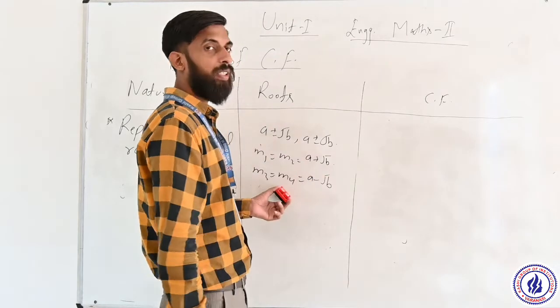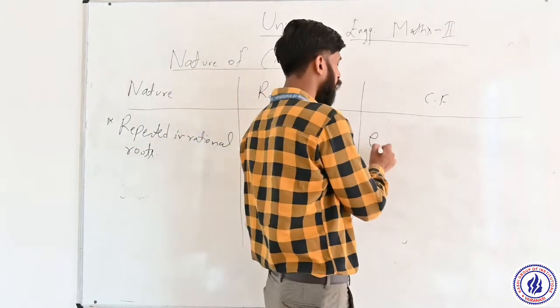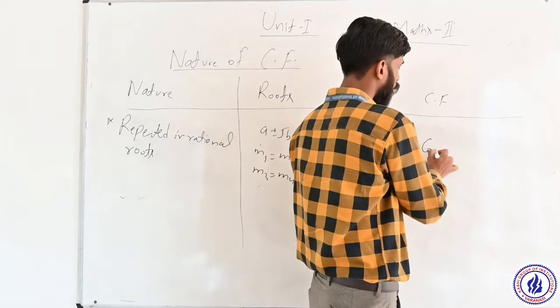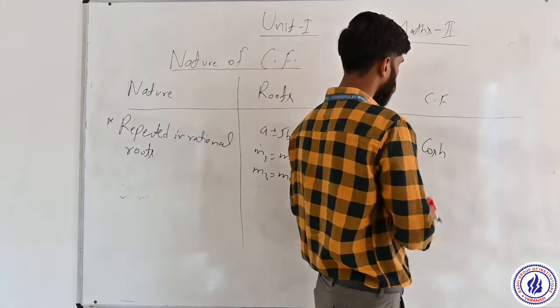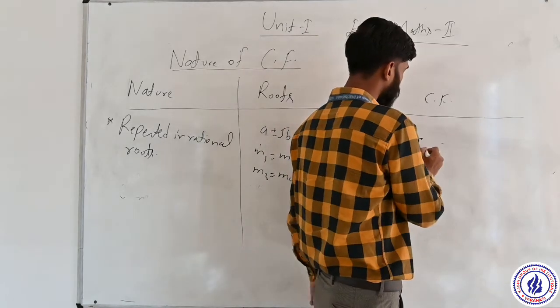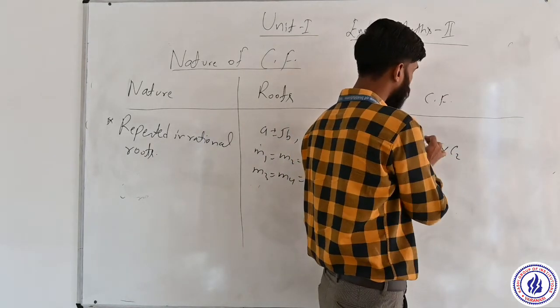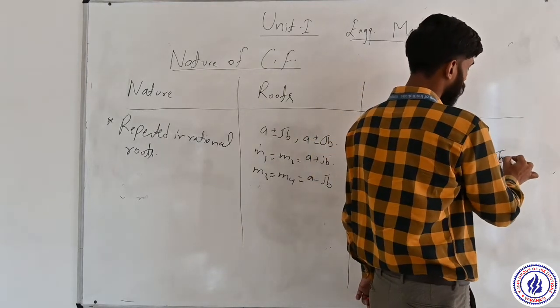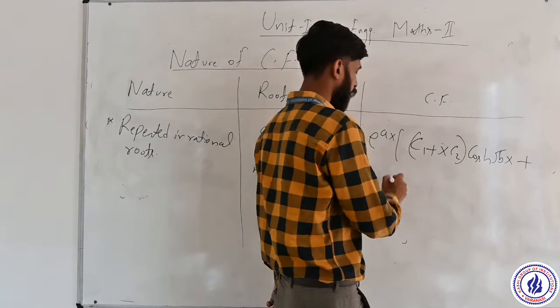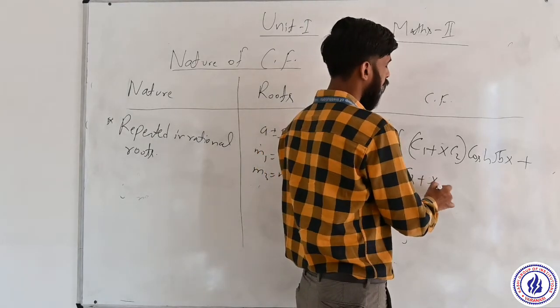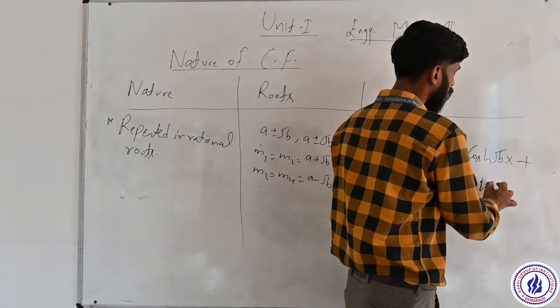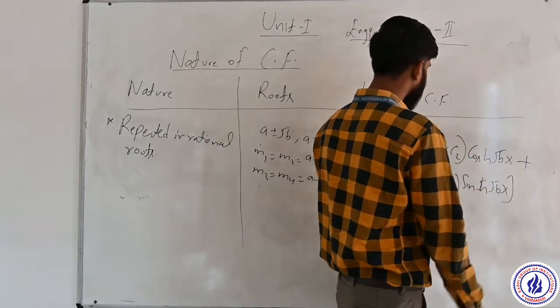So for that, the complementary function is e to the power ax, c1 plus x c2, cos hyperbolic under root bx, plus c3 plus x c4, sin hyperbolic under root bx.